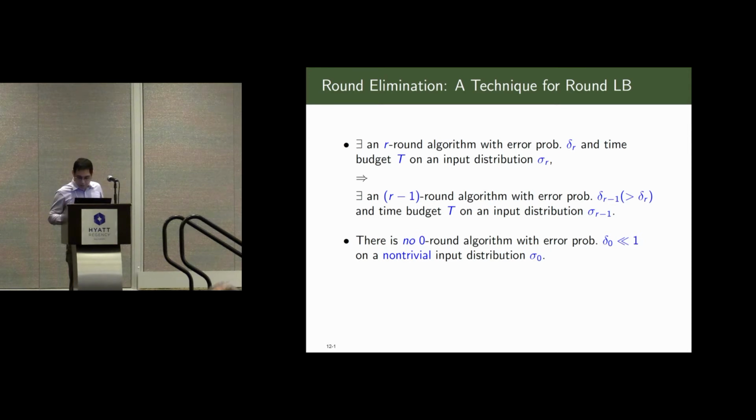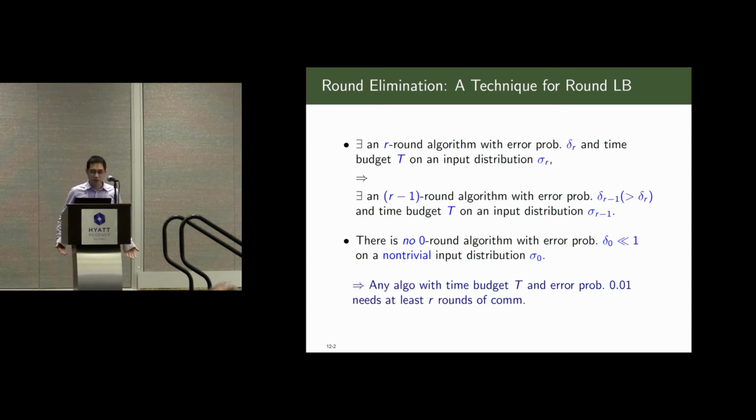Combining these 2 items, we can show that any algorithm with time budget T and error probability, let's say 0.01, needs at least R rounds of communication. So basically it's an induction.